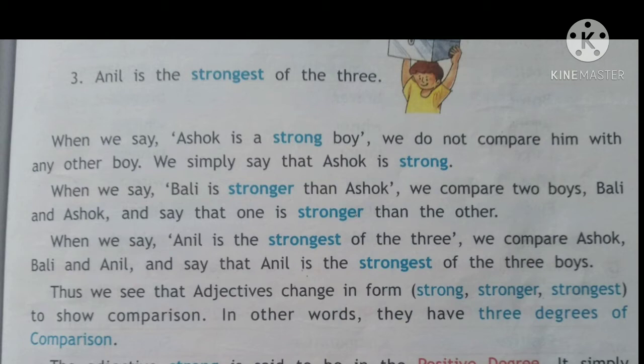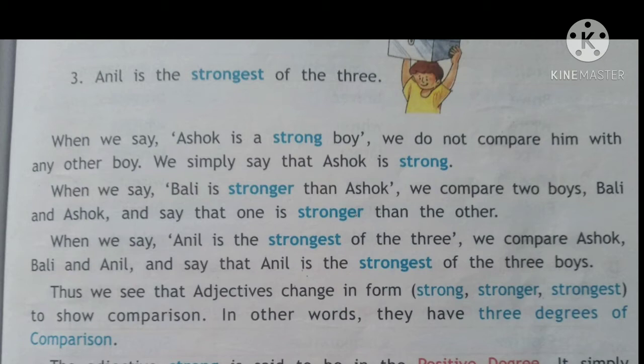Now in the second sentence, when we say Bali is stronger than Ashok, here we are talking about two boys. We are comparing two boys, that is Bali and Ashok, and saying that one is stronger than the other. We are comparing them two and saying that Bali is the stronger one than Ashok.